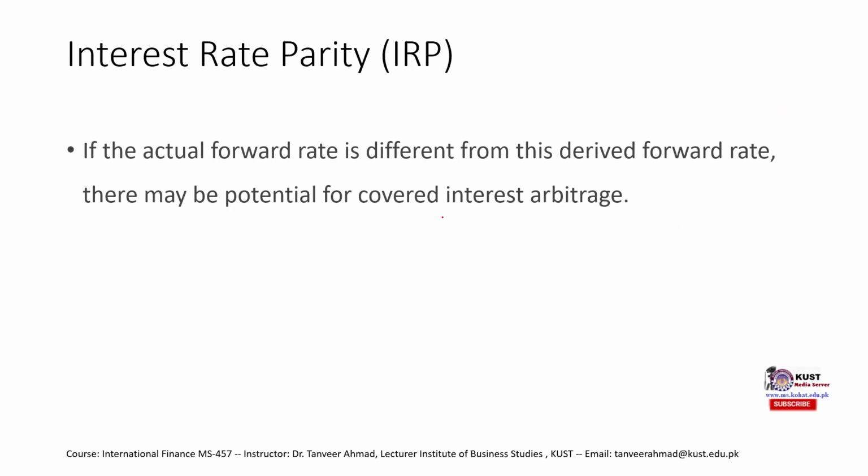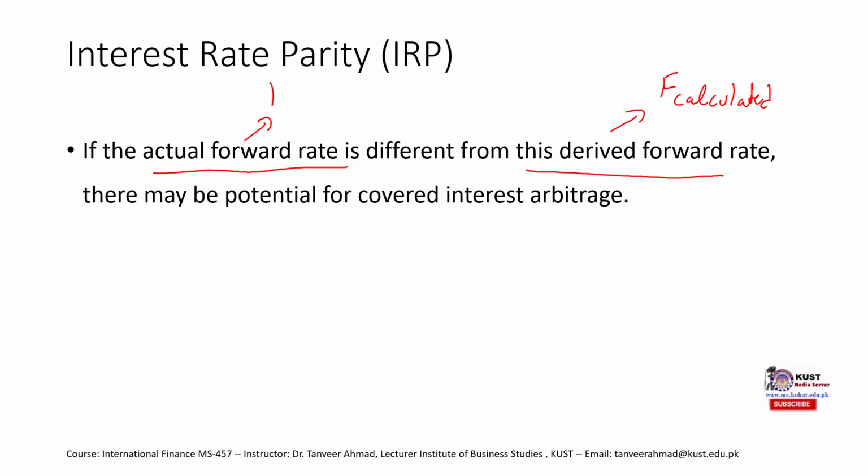Okay, so if the actual forward rate is different from this derived forward rate, which we just called the calculated forward rate, and this actual forward rate is what we might call the forward rate in the market or the quoted forward rate, if they are different, there may be a potential for covered interest arbitrage.